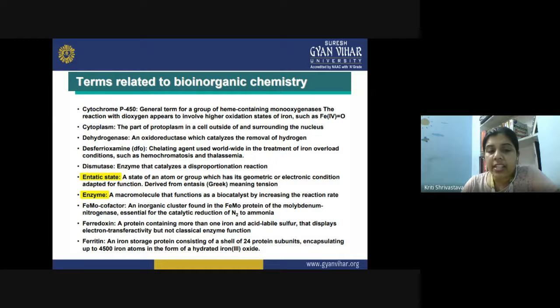Then we have ferritin. So ferritin is an iron storage protein consisting of a shell of 24 protein subunits. So it encapsulates up to 4,500 iron atoms in the form of a hydrated iron(III) oxide.